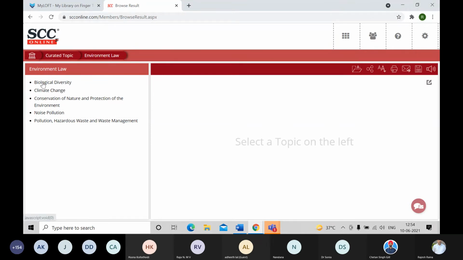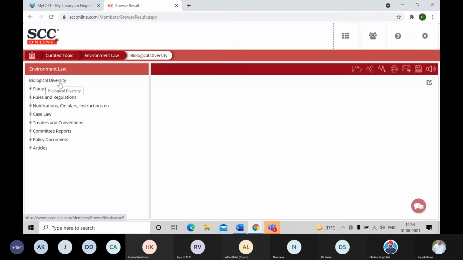If I select any one of them, let me choose the first one, biological diversity. Here you will get to see all the law-related topic trees, and it's giving me the statutory law also, rules, regulations, notifications, case law, treaties, articles, and so on, pertaining to only biological diversity.